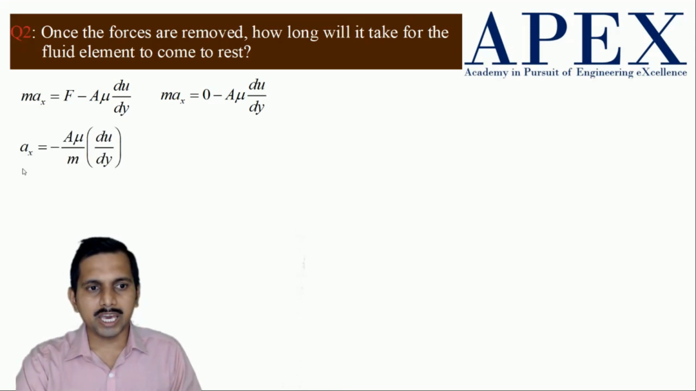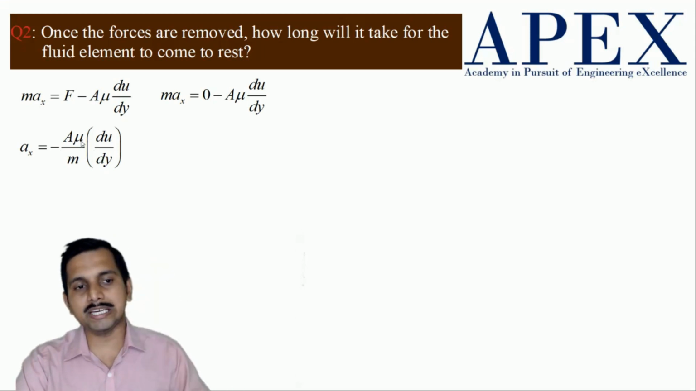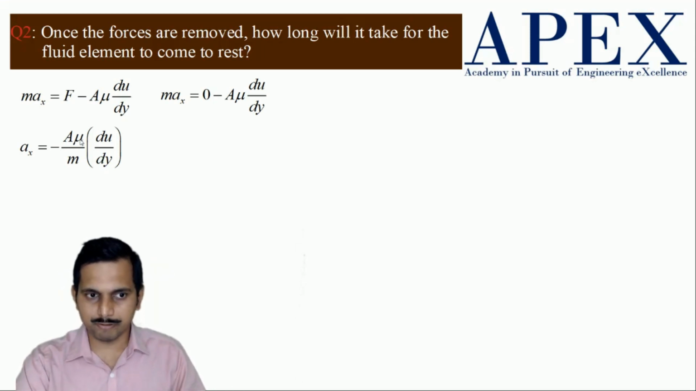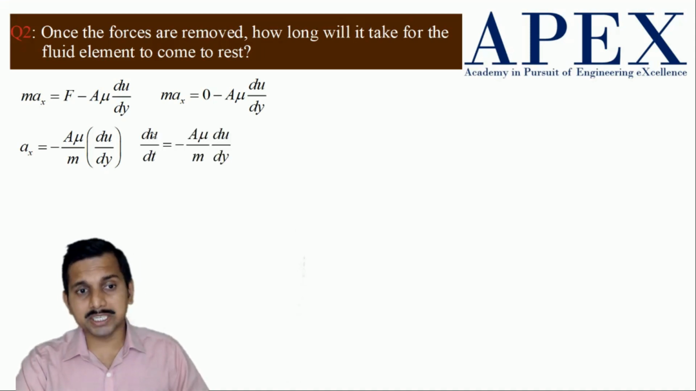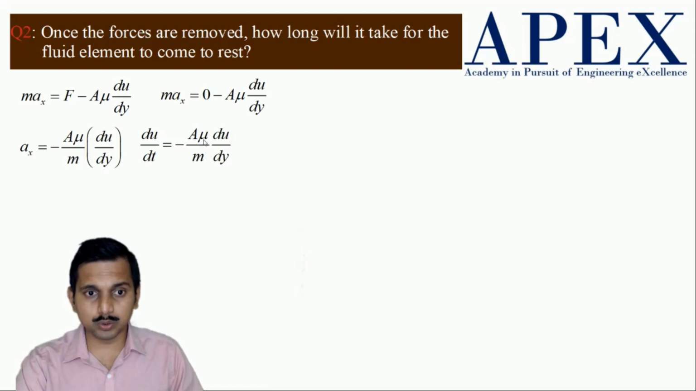And here if I bring m down, the mass of the fluid element, this becomes minus A mu by m du by dy. That means here acceleration is reducing. That means it is decelerating. The fluid element is decelerating. And the main reason why it is decelerating is because of the viscosity of the fluid. Now this can be written as du by dt is equal to A mu by m into du by dy.